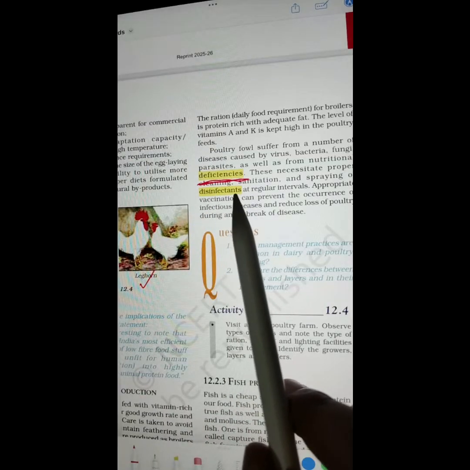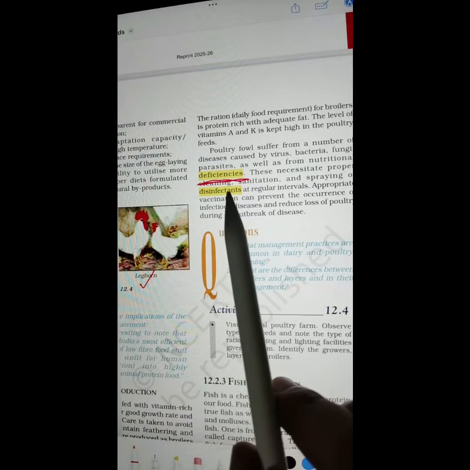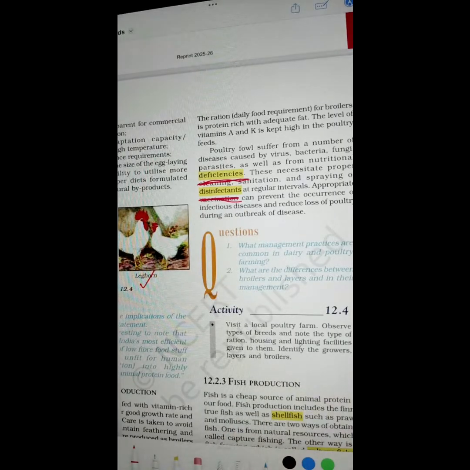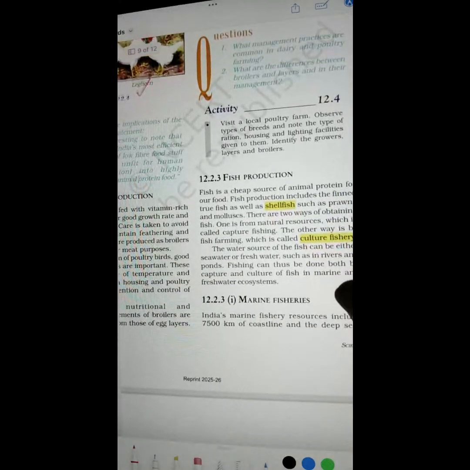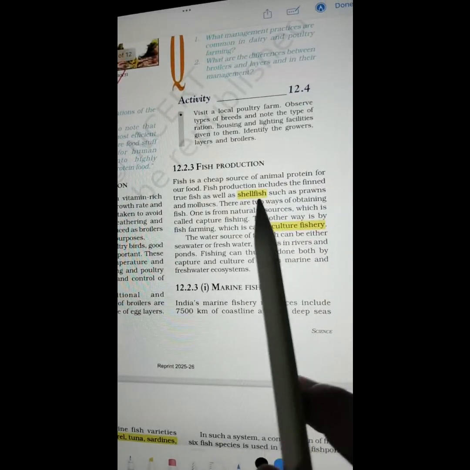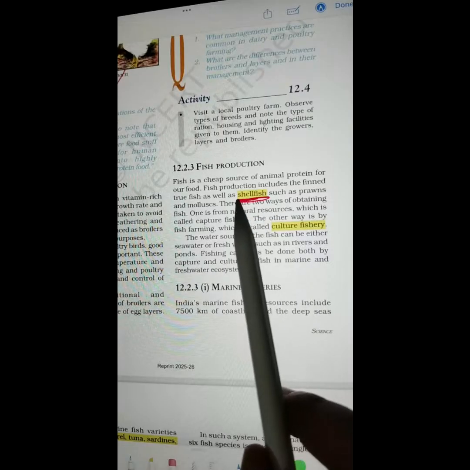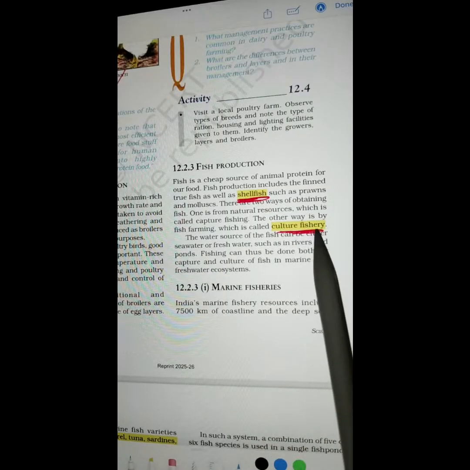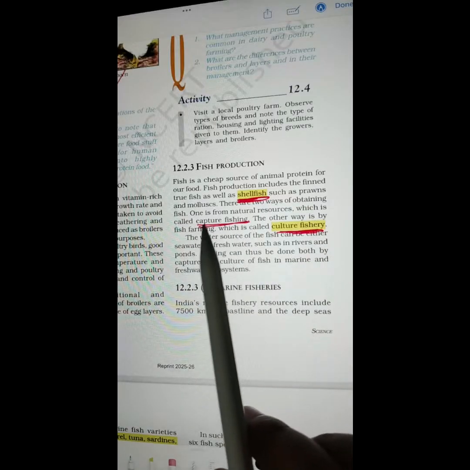Deficiencies, plural of deficiency is deficiencies. Disinfectants. Shellfish. Culture fishery, capture fishery.